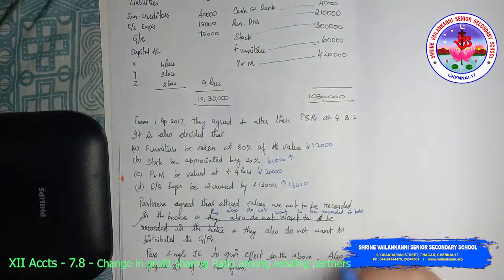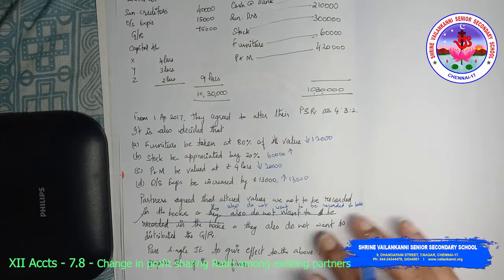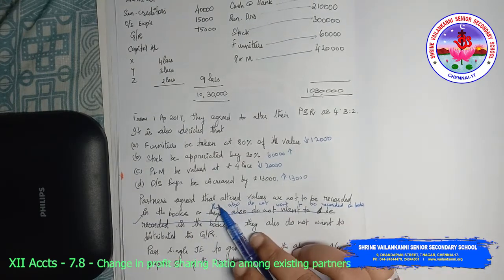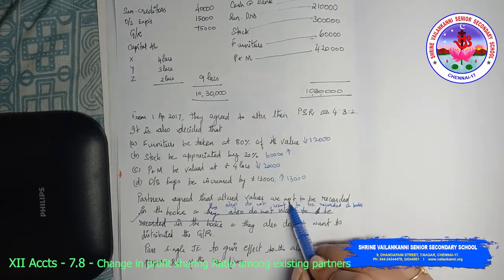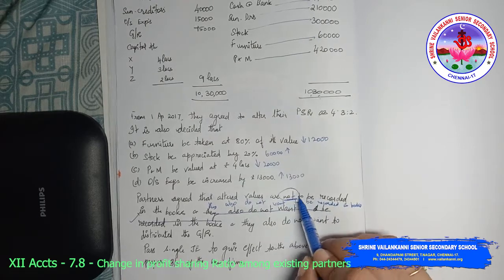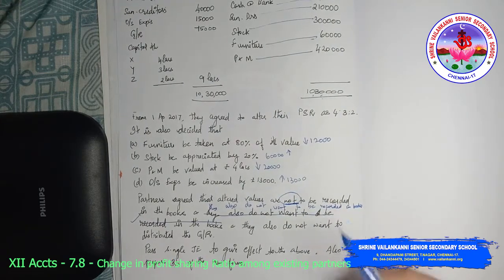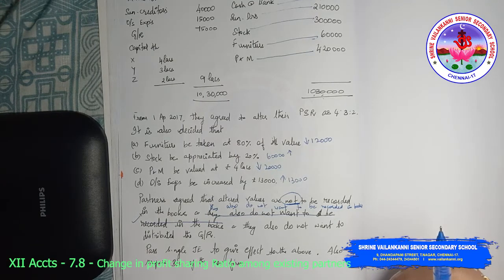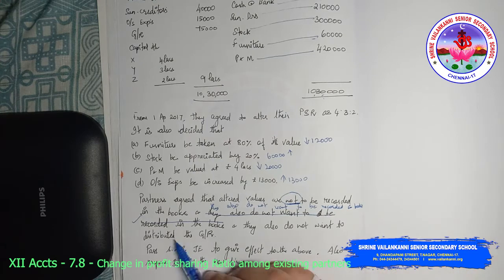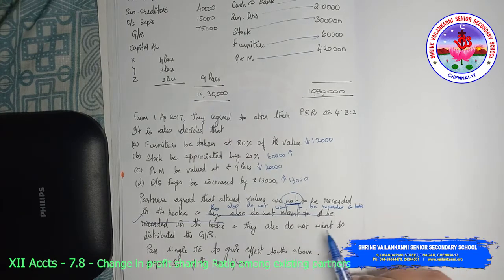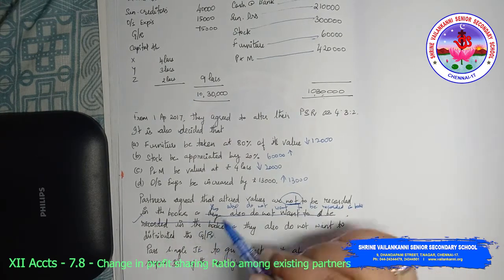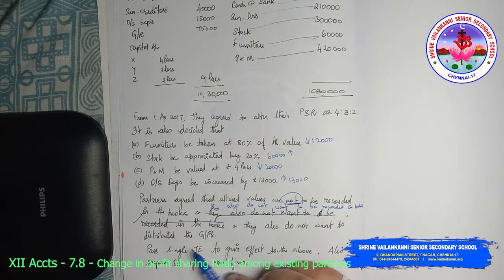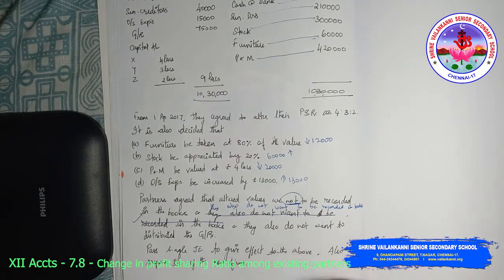But we have to understand, partners agreed that altered values are not to be recorded in the books, and they also do not want to distribute the general reserve.